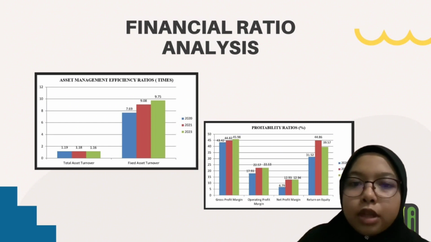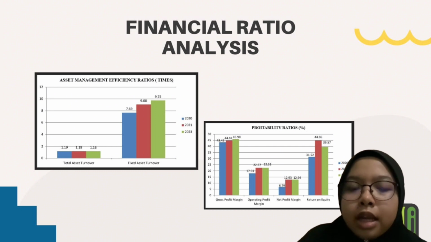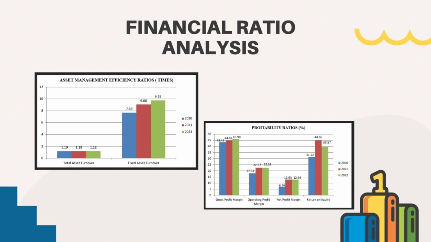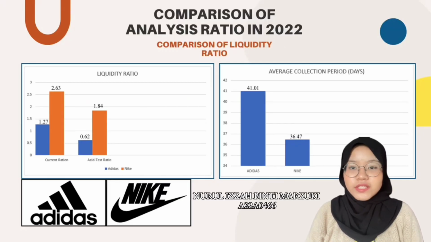The return on equity showed an increase from 31.52% in 2020 to 44.86% in 2021. In 2022, the return on equity decreased to 39.57%. Now, I will explain the comparison of analysis ratios for both companies in 2022.